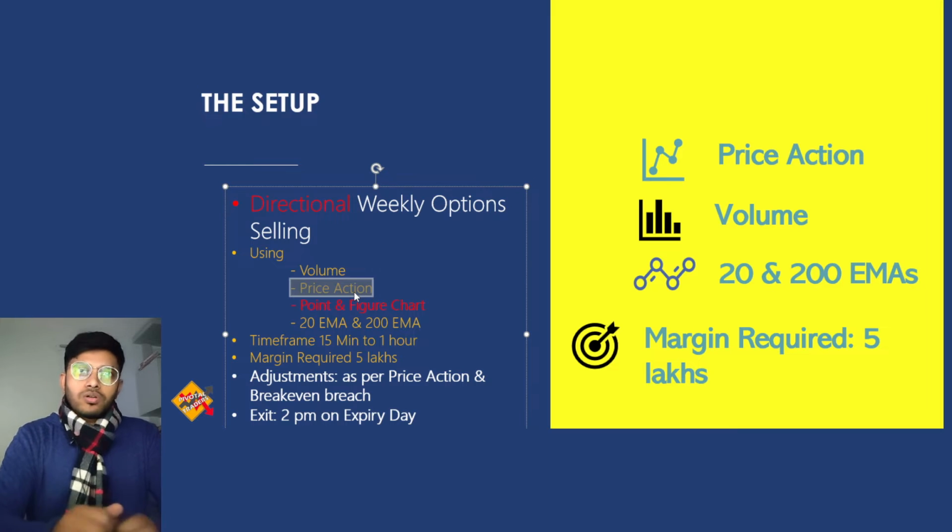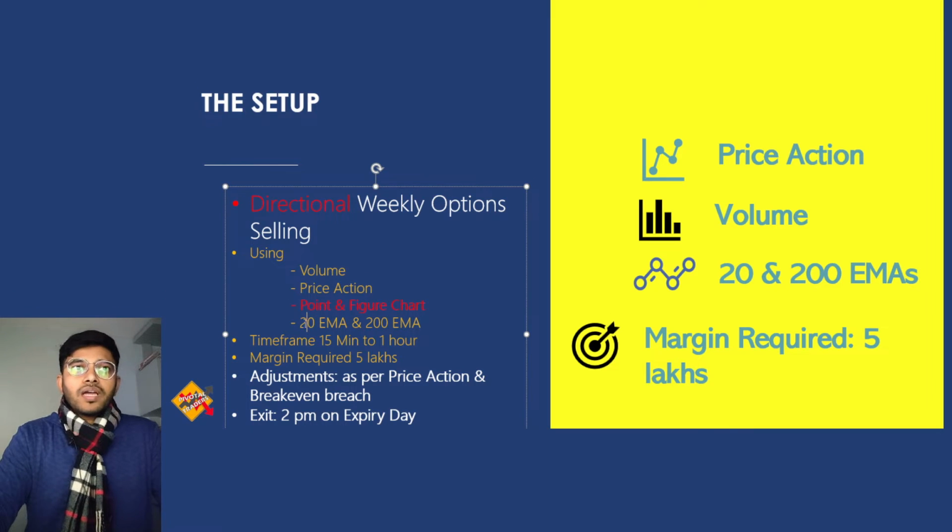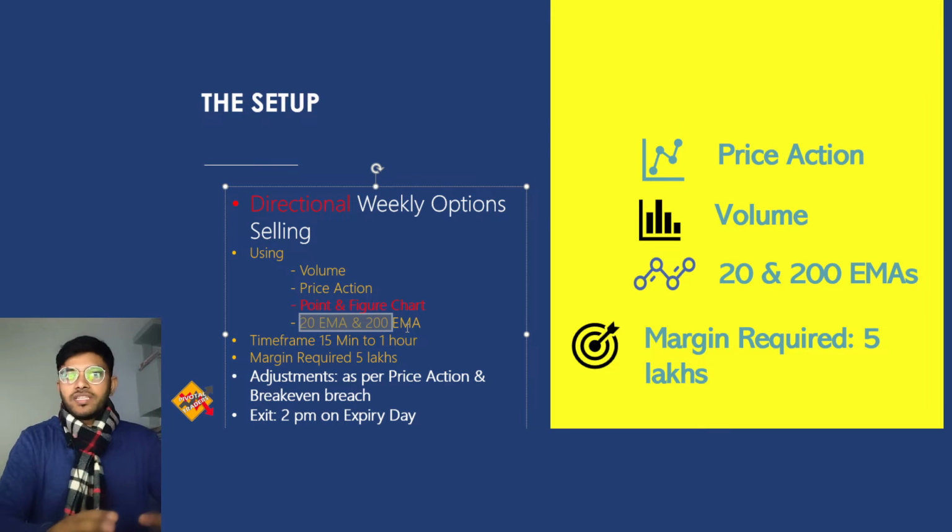We'll be using the Bank Nifty futures figure, and shorting the strike prices we are acquainted with in terms of price action and point and figure. And fourthly, we'll use the 20 EMA and 200 EMA to guide us on the trend, whether bull or bear, with a time frame of 15 minutes to 1 hour, not more than that.